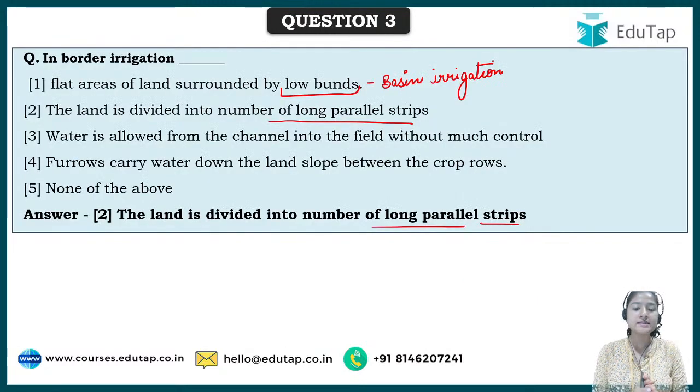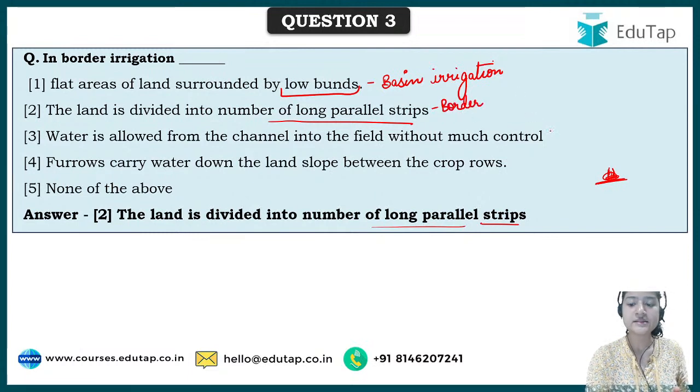Next, this is quite beneficial where there is no standing water required for plants whose stems, present at the base, are quite sensitive to the stagnation of water. There you can perform this particular type of irrigation. So that is our border irrigation.